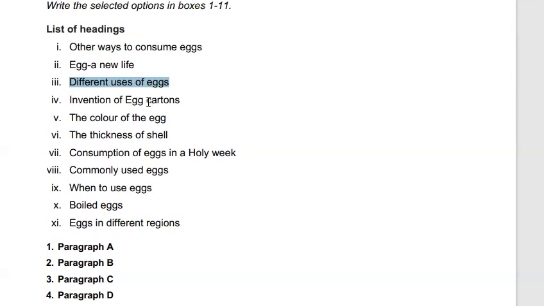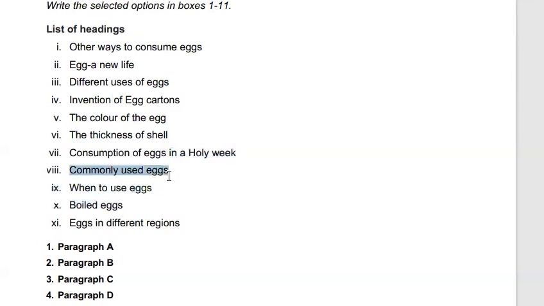Option 4 is talking about egg cartons. We did not see anything mentioning egg cartons in paragraph A, so this cannot be our heading. Color of the egg, thickness of the shell, nothing was mentioned about this. The paragraph was not talking or focusing on this, so these cannot be our headings. Consumption of eggs in a Holy Week, nothing about Holy Week, so this cannot be our heading.